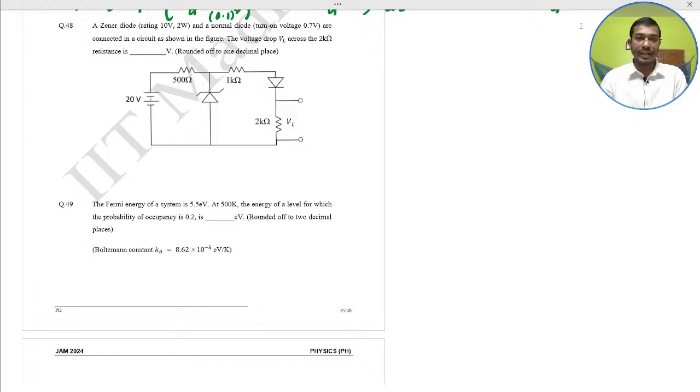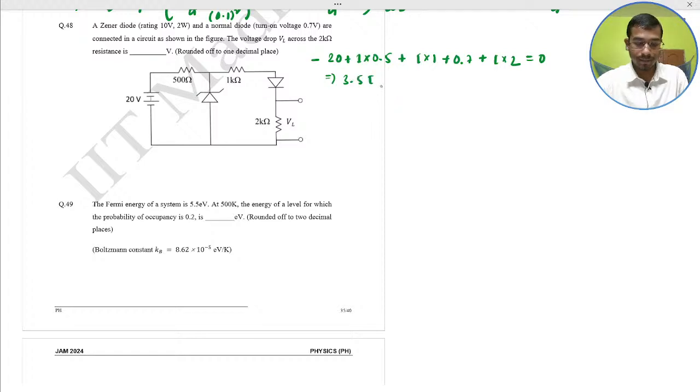So open circuit voltage across the Zener, we just apply here the KVL law: minus 20 plus I into R, 0.5 plus I into R means 1, plus 0.7 plus I into R means here 2R. This is equal to 0. That implies 3.5 I would be 19.3.